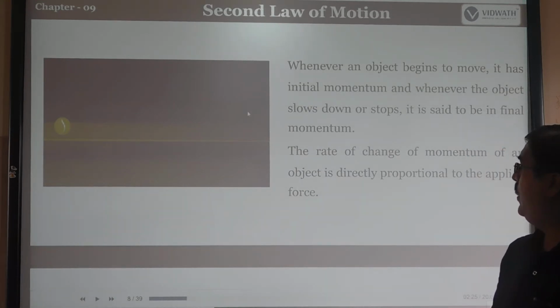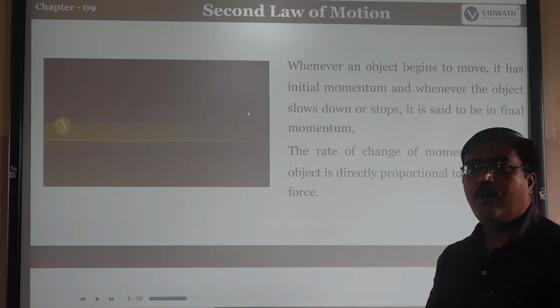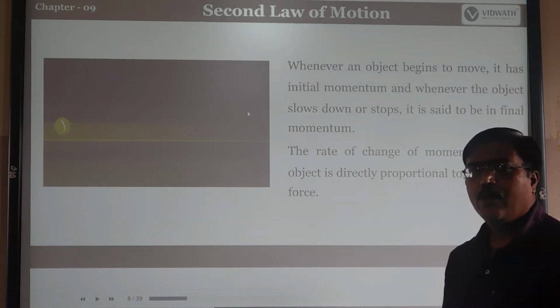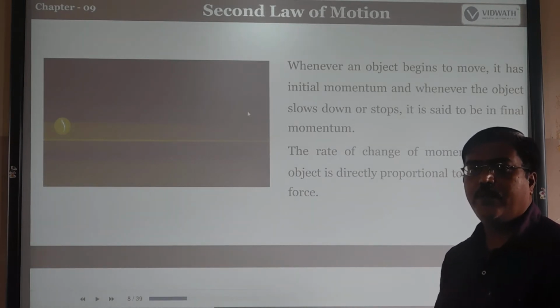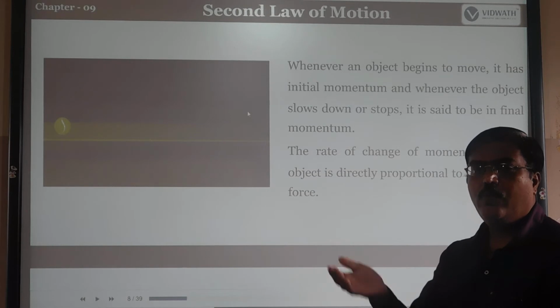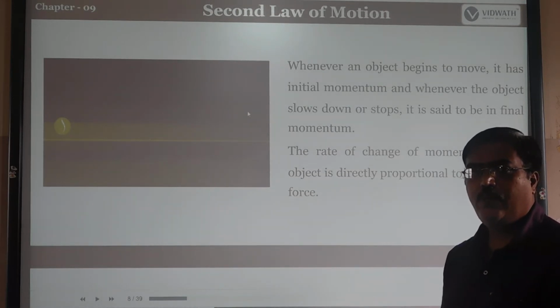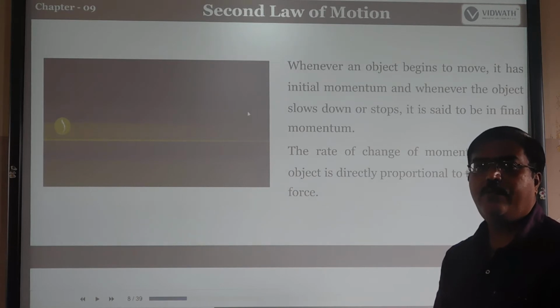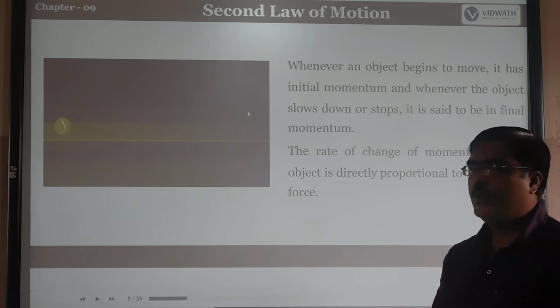The rate of change of momentum of an object is proportional to the applied force. So how much force is applied depends upon the momentum. Suppose you apply a very high force to the ball, what happens? It moves very fast over certain meters. Suppose you apply some smaller force, it moves at a certain speed, then it stops.